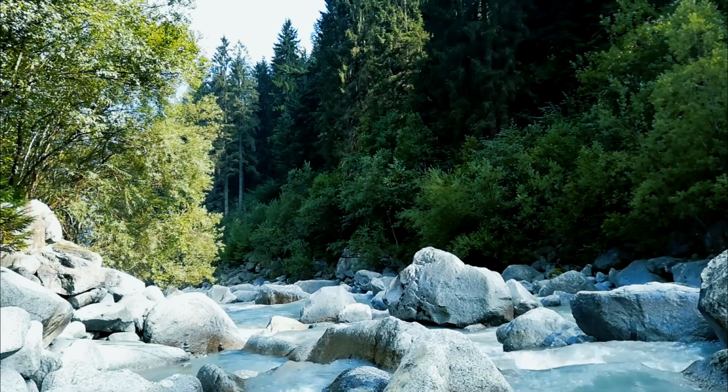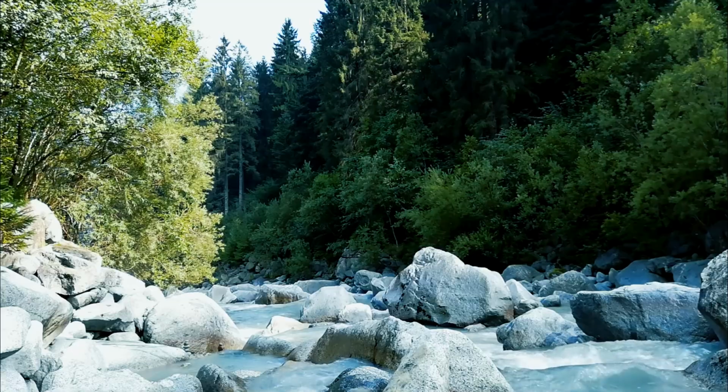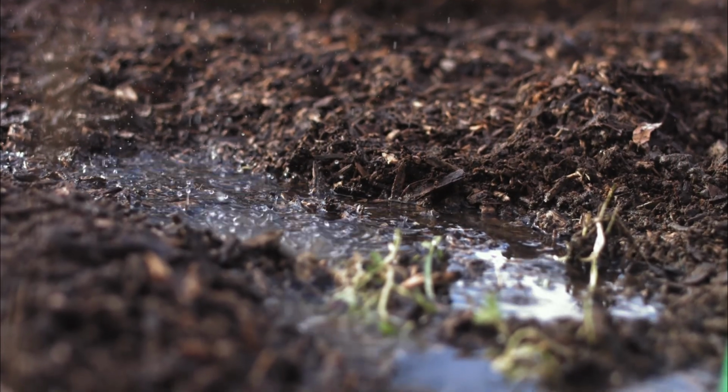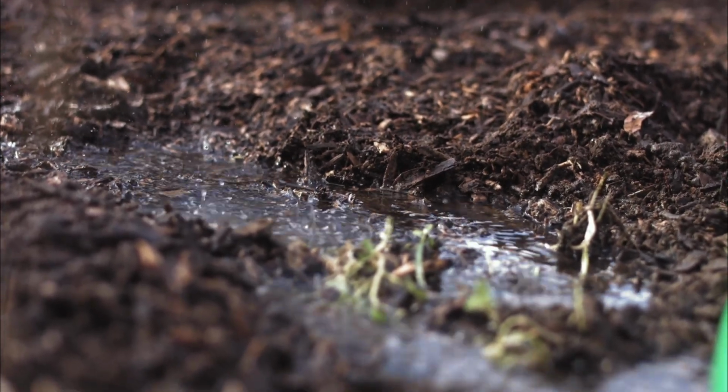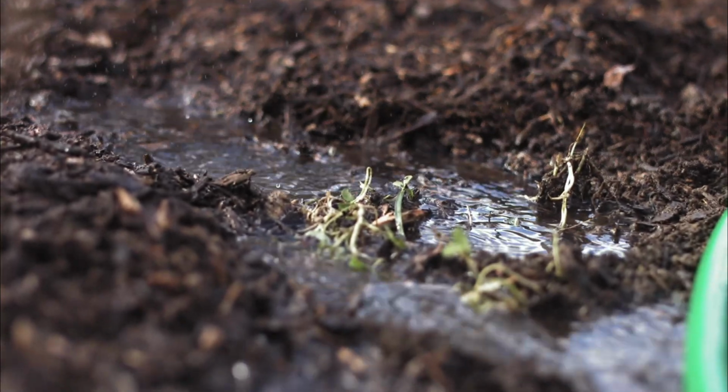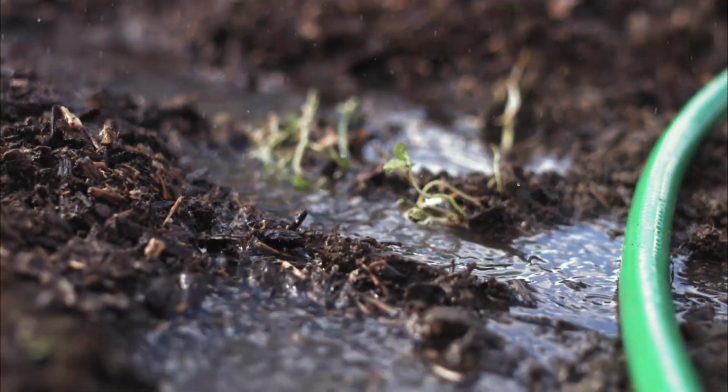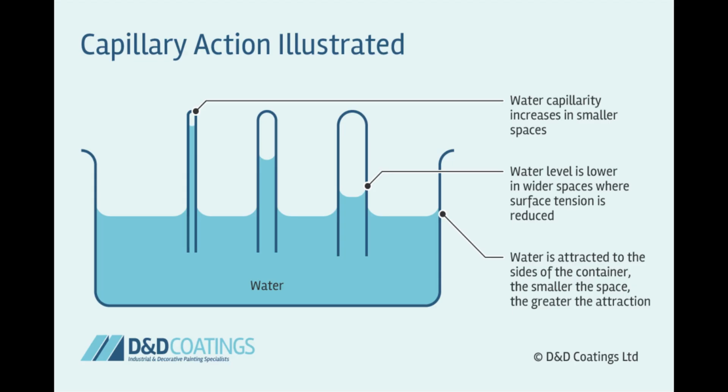To understand why water scarcity is such a growing problem, we first need to understand how water moves through its environment. Water doesn't just exist in lakes or rivers, it constantly moves through soil, plants, and the atmosphere. One process that helps water move through soil and plants is called capillary action.